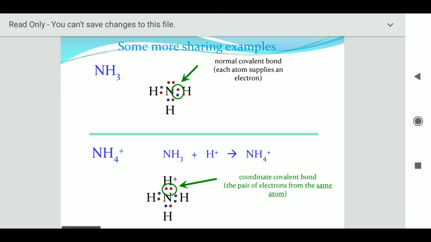Now if we talk about ammonium ion, NH4 positive, when there is addition of H plus ion, it becomes NH4 positive, and the coordinate covalent bond will also form, the pair of electrons from the same atom. As you can see the electron dot structure of ammonium ion, NH4 positive, what happened, because one more H plus ion will come, so there is a positive charge over it and the formation of coordinate covalent bond.